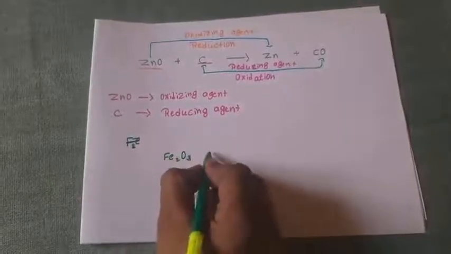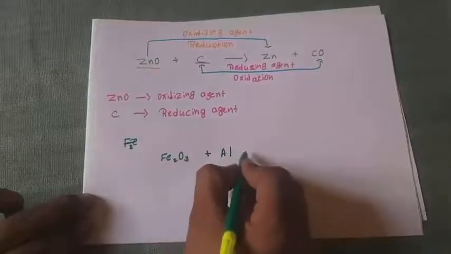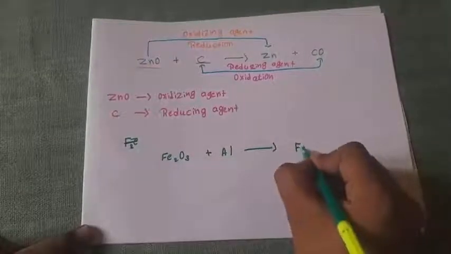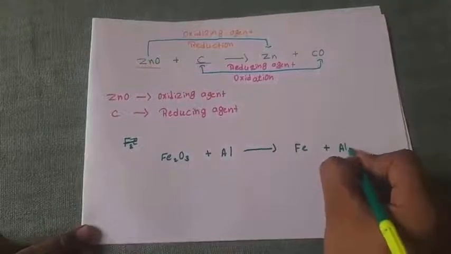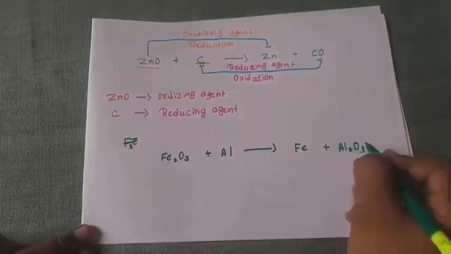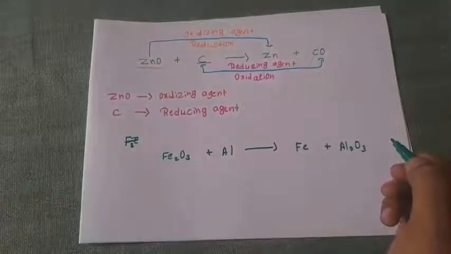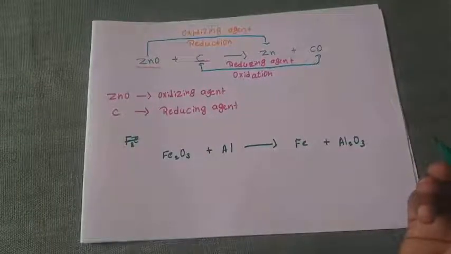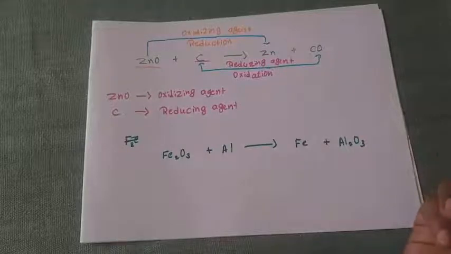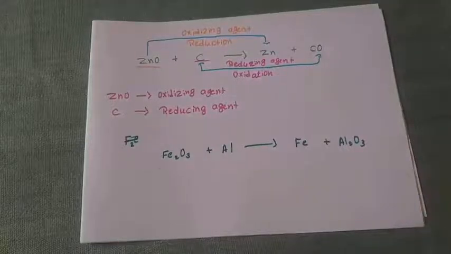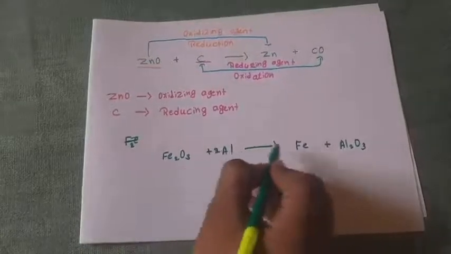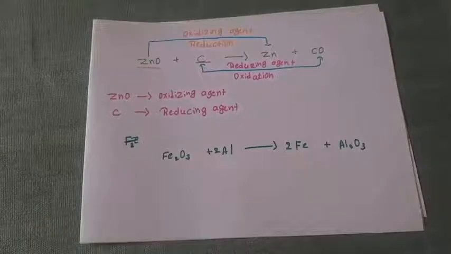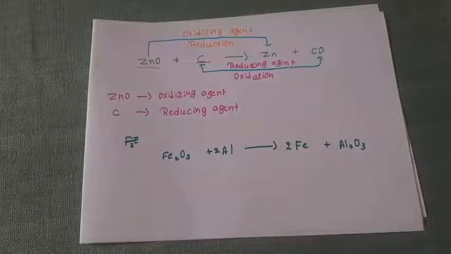Fe2O3. When Fe2O3 reacts with aluminum, what does it produce? It produces Fe plus Al2O3. Again, I told you, in a hurry I forgot to balance the reaction. Hence, you should balance reactions. This is also not balanced. Write 2 and 2 here. Now tell me which is under oxidation and which is under reduction, and which is the reducing agent and which is the oxidizing agent.